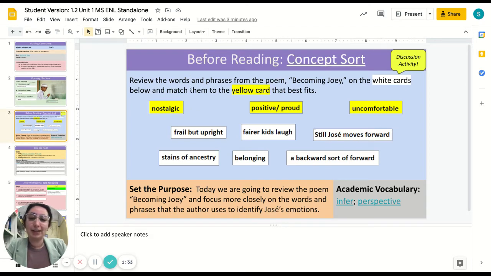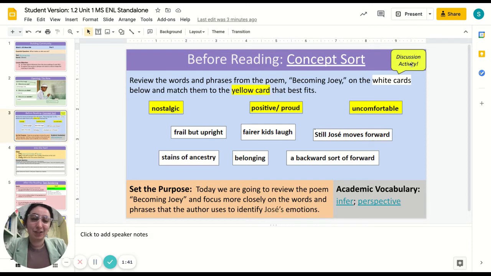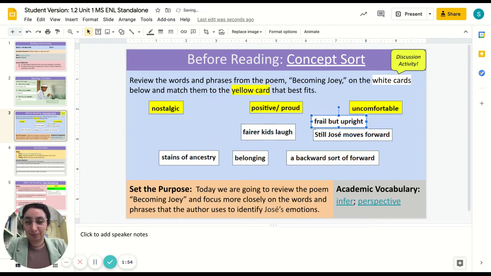So this before reading activity is a concept sort. This is linked right here, the idea of concept sorts, if you'd like to take a look at those. This is a discussion activity. Students will look at those yellow cards and move the white cards next to what they think makes sense. There are no right or wrong answers here. This is just to get students talking. So you can have the students sort and then talk about what they put where.